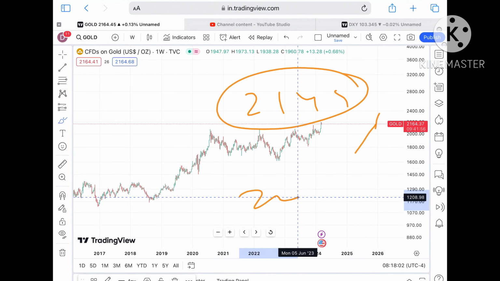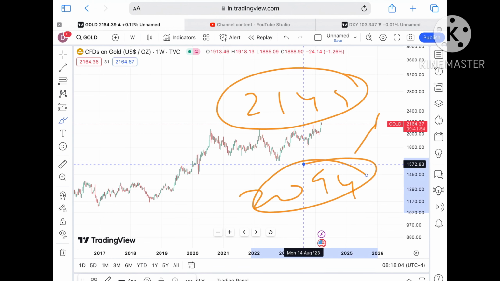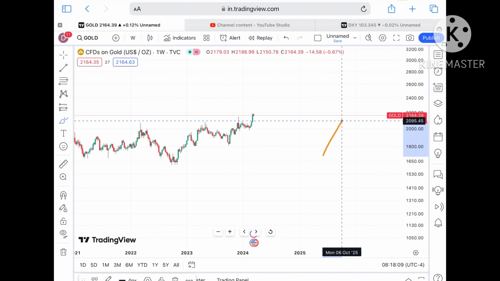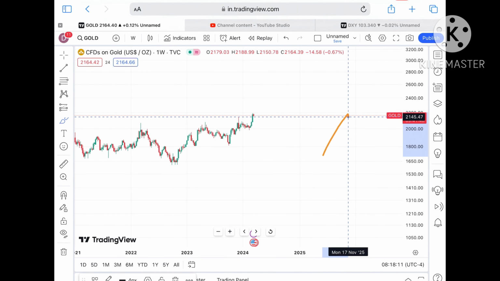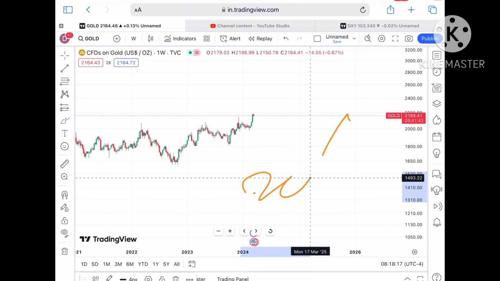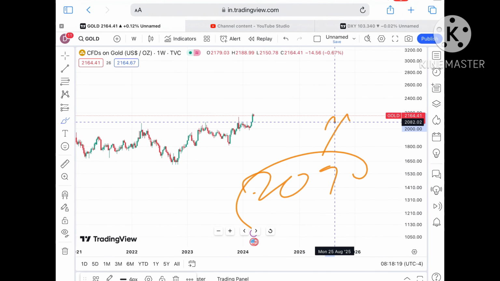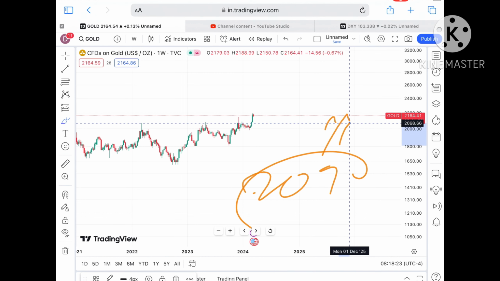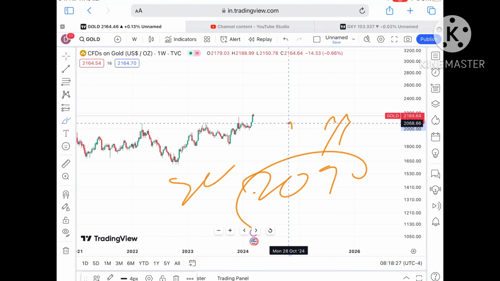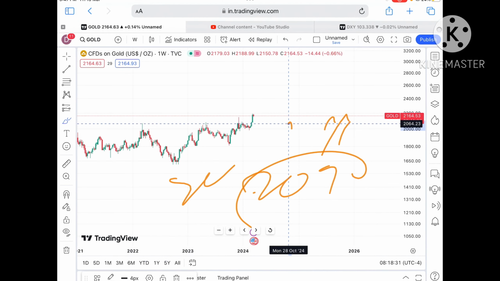If the price goes below 2149, we can see a further downfall, and then a further fall towards a level of around $2133, and from there a further fall, because there will be a trend towards downfall. Whenever it hits a new high, we have seen a fall coming. But if the price sustains over 2172, we can see a further upside movement in the price of gold.